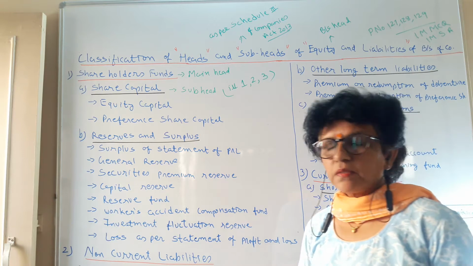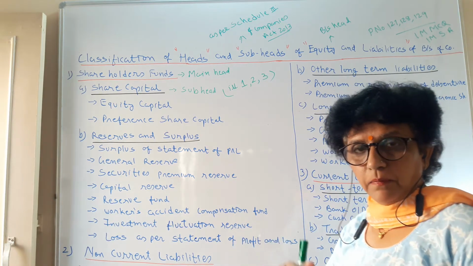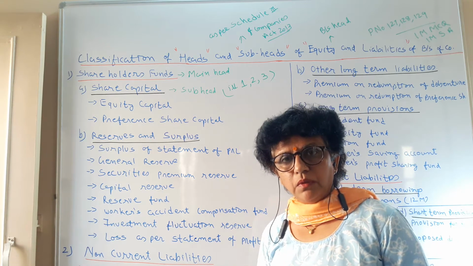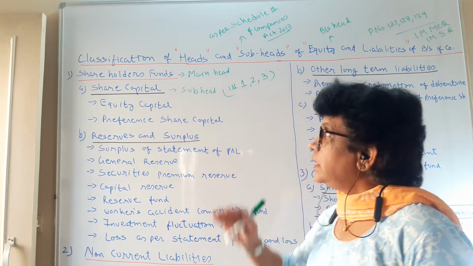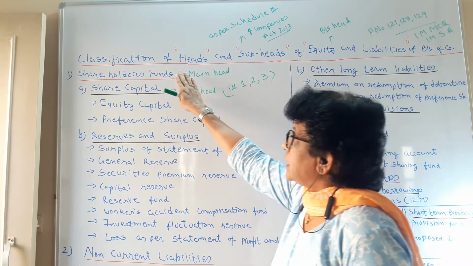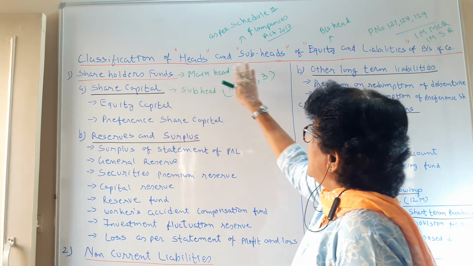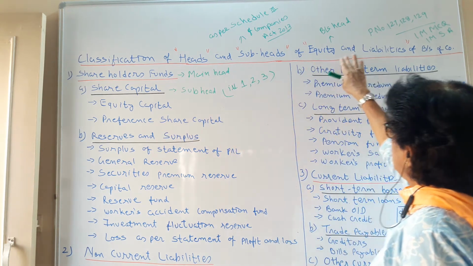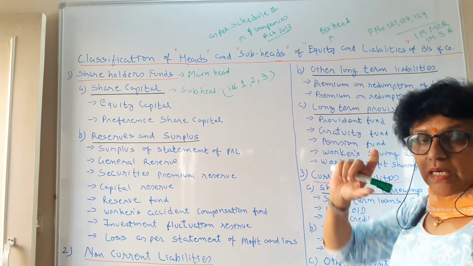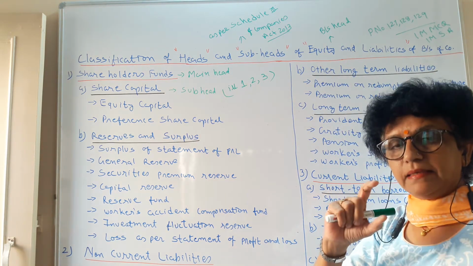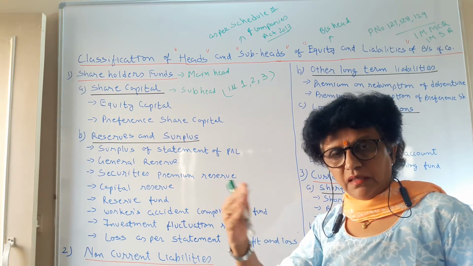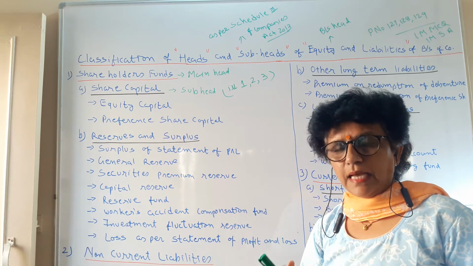Good morning, students. We have learned the entire balance sheet as a statement. Now today we are going to learn, in company's accounts as per Schedule 3 of the Companies Act, the classification of the heads and the subheads of equity and liability of the balance sheet of the company. We are going to learn all the detailed points of only equity and liability today. In another class, we will study the asset aspect.